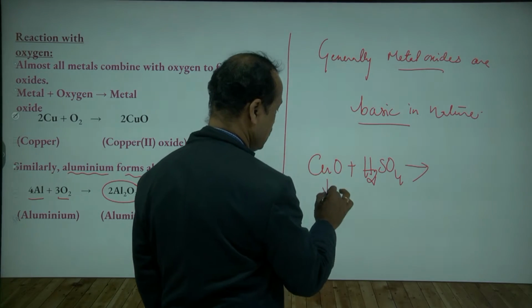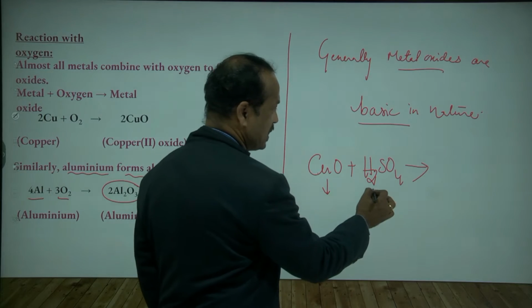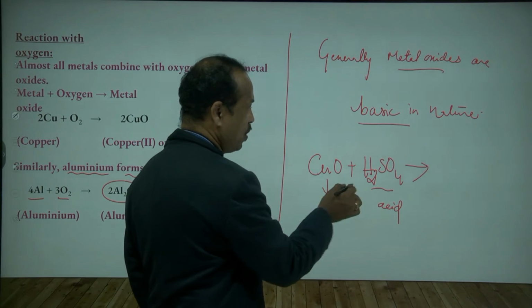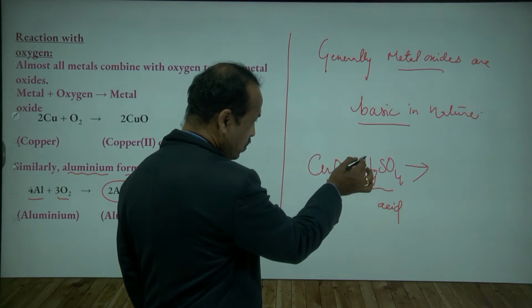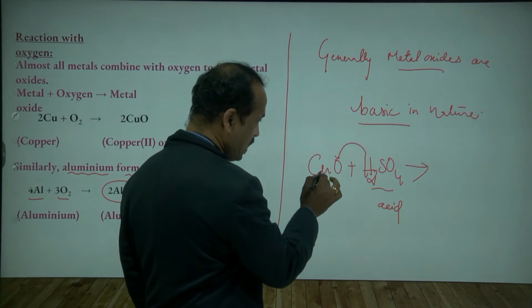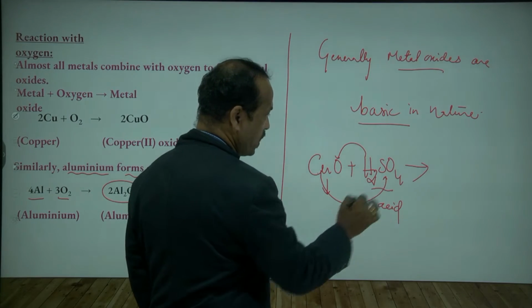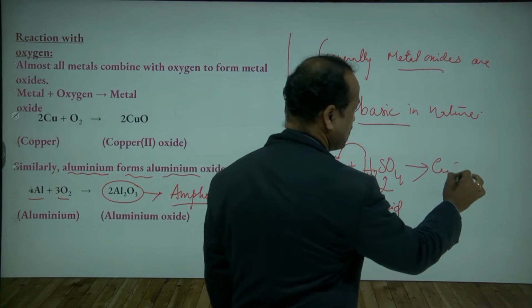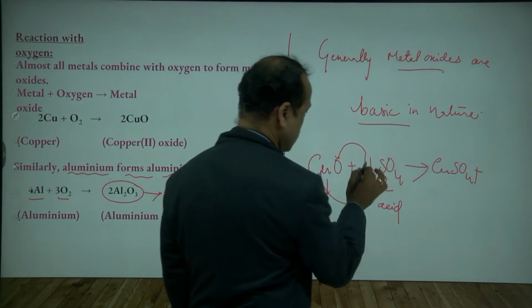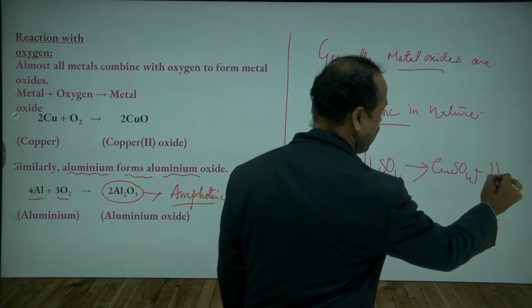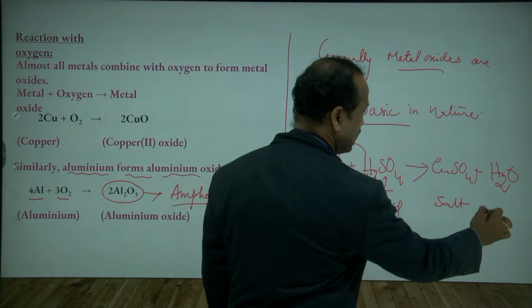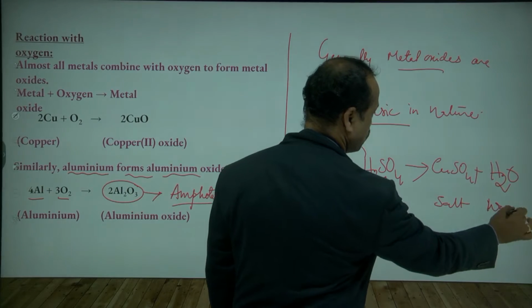This hydrogen reacts with this oxygen, and the copper reacts with the sulfate. So CuSO4, copper sulfate, plus the hydrogen combines with oxygen to form H2O. So here this is a salt and this is water.